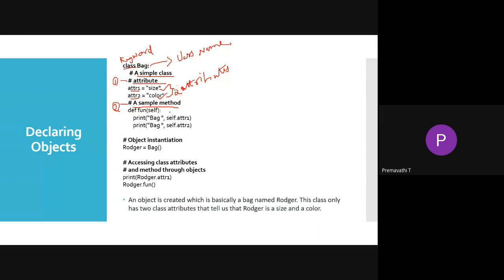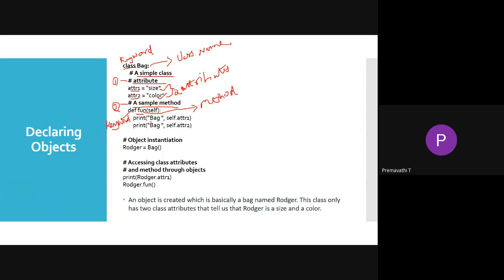Here is the sample method, and def is the keyword for creating a function. The function is the method here.